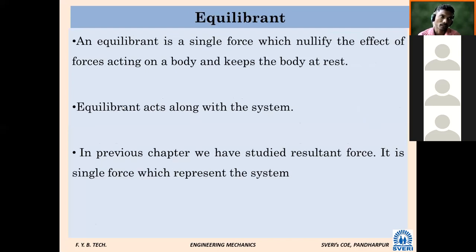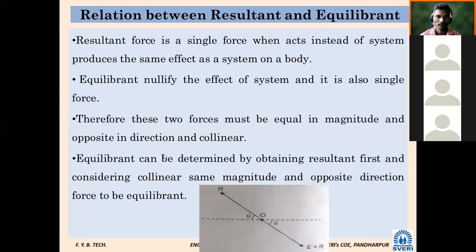Afterwards, equilibrium is nothing but the name given to a force. It is a single force which nullifies the effect of the forces acting on the body. Whatever number of forces are acting on the body, it cancels the total effect. That is why the particular body remains at its stationary position, or at its rest position. That is equilibrium.